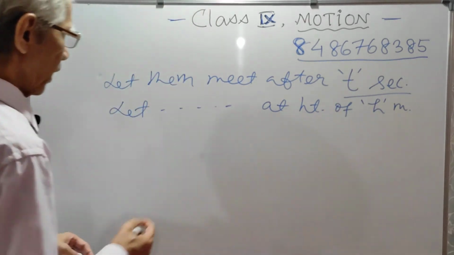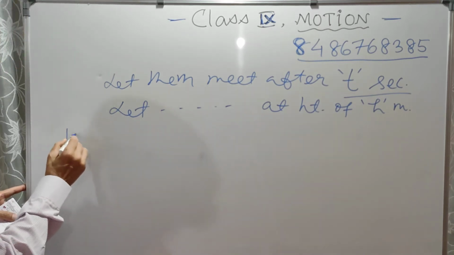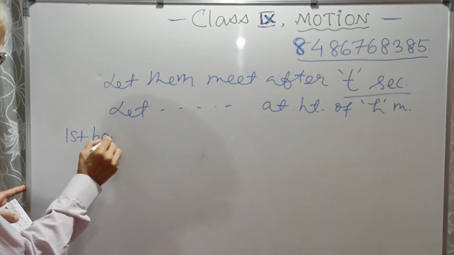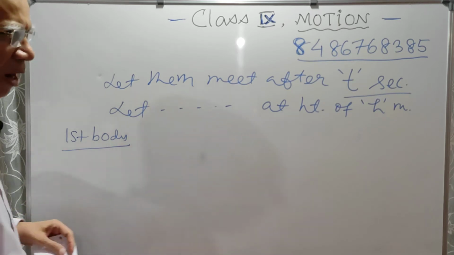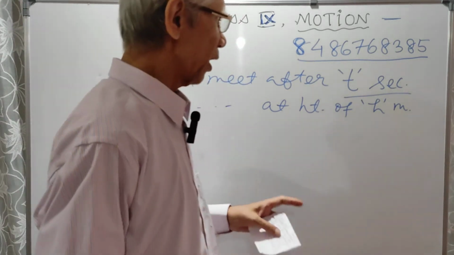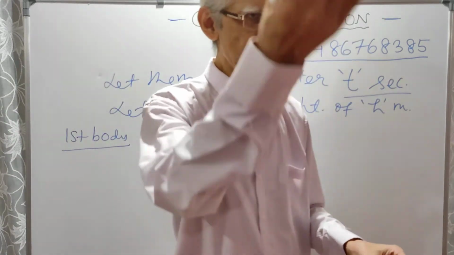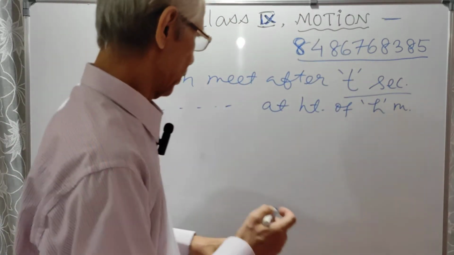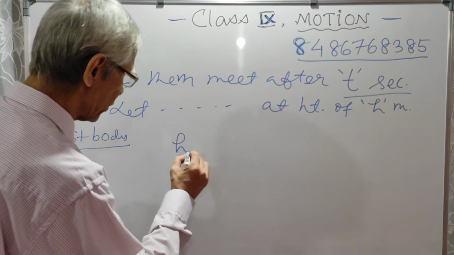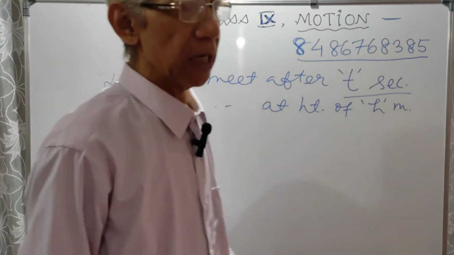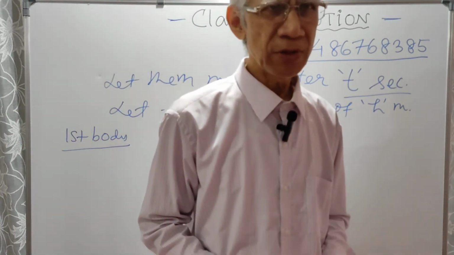Now let us consider the first body, which is being thrown upward. What distance will it cover? The first body is going up to a height of h, so the distance covered is h. Now the distance formula, s equal to ut plus half at square.